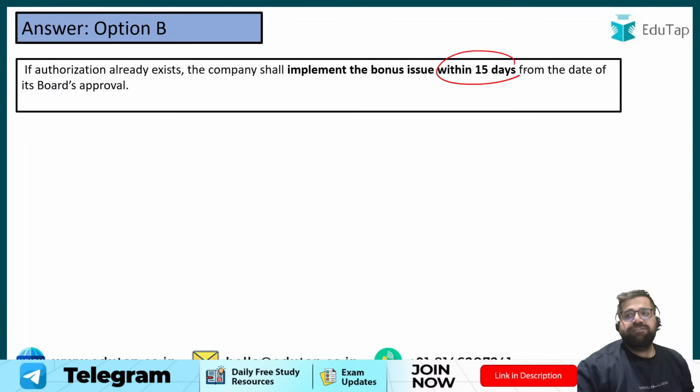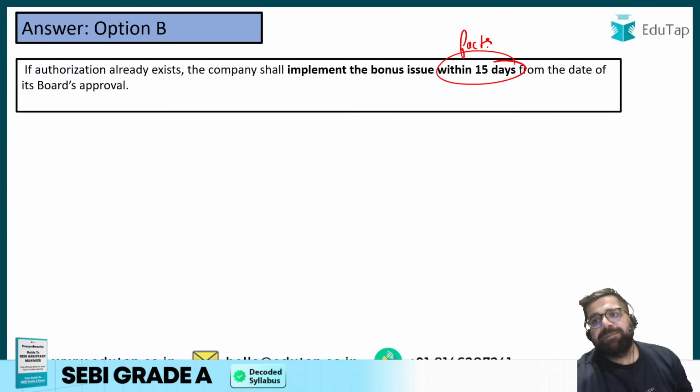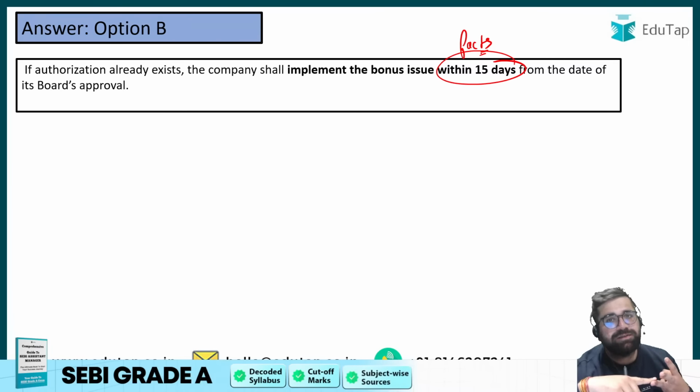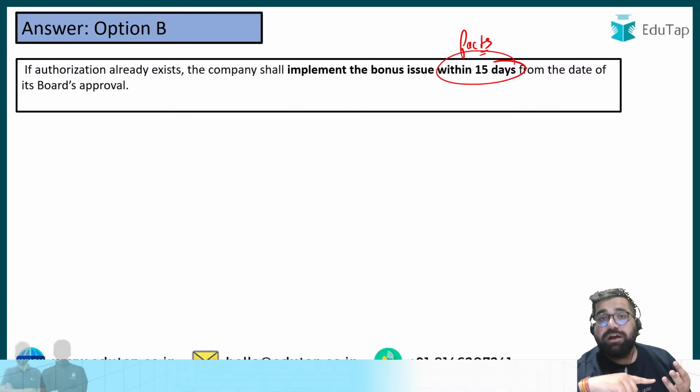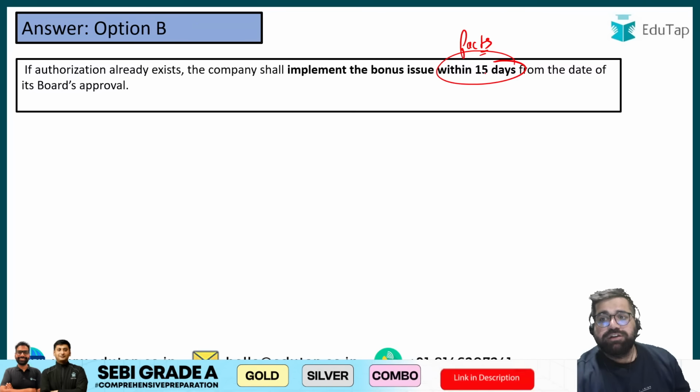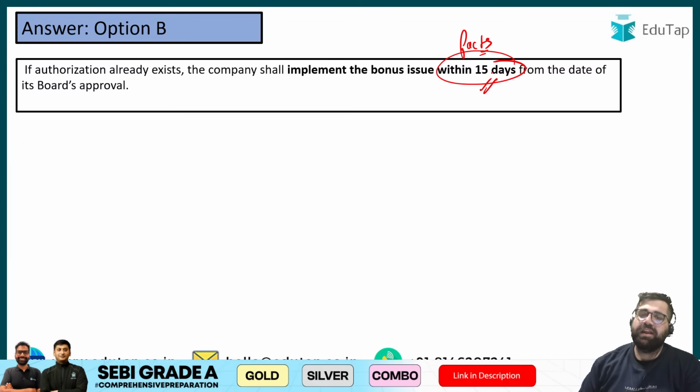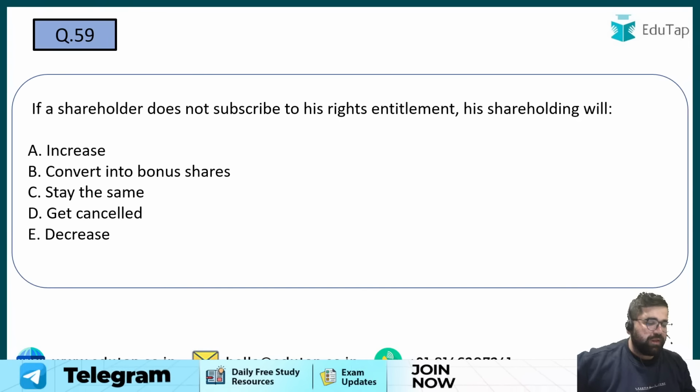Now see, certain fact-based questions can come from the chapters of bonus, buyback, ESOPs, and your share capital transactions. So be ready for this. You will definitely get a low-hanging fruit also.